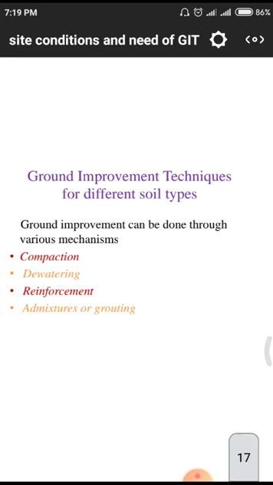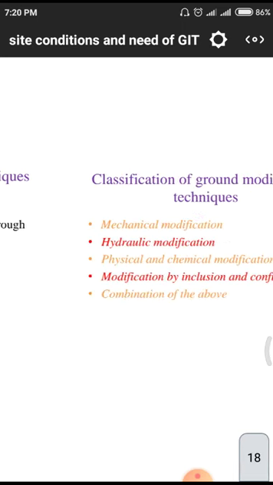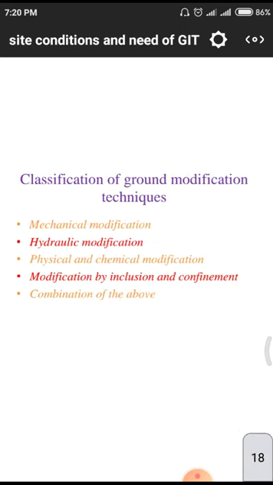Next one is the admixtures for the grouting. We have to use different kinds of admixtures to strengthen the soil, and grouting techniques for a layer. That means for the outer layer we have to use these grouting techniques for strengthening properties. How the modification techniques take place means by using mechanical modification. That means properties we have to improve by these mechanical modifications. Hydraulic modification means simply we need to go for dewatering techniques. Physical and chemical modification means we have to use some quantities of external parameters like calcium and silica and other industrial wastes for the strengthening of soils.